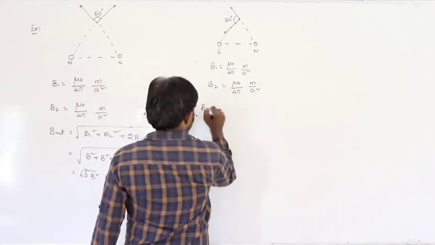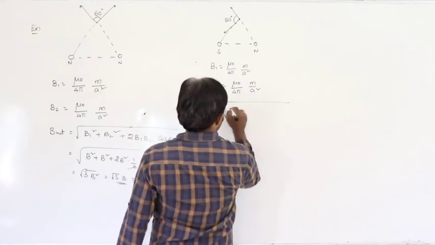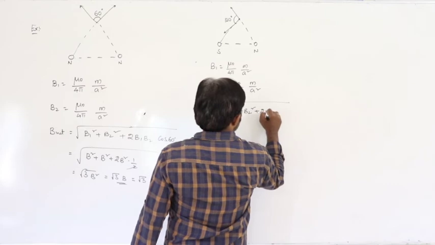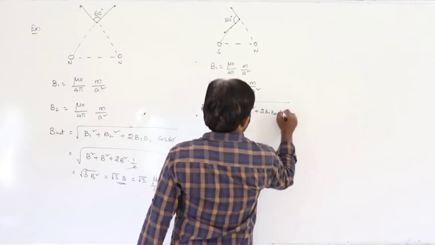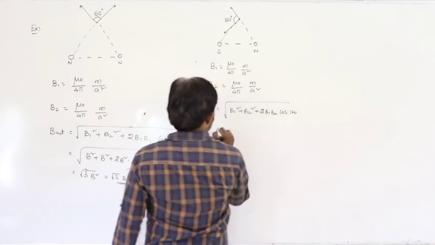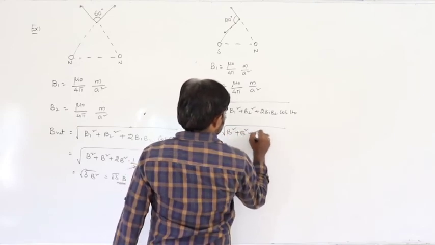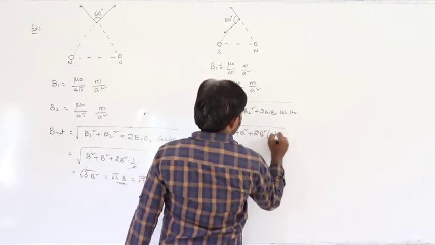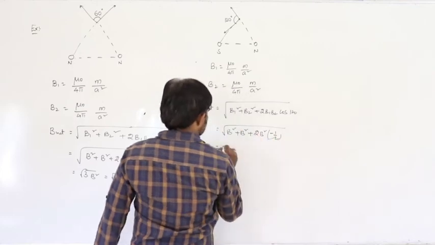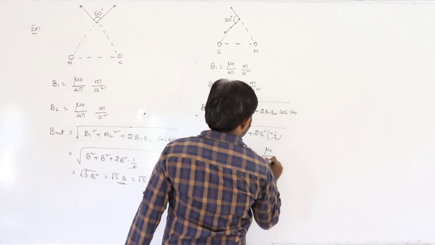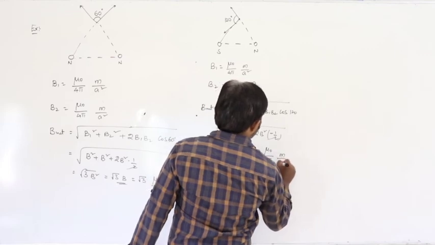So the net magnetic field is the square root of B1 square plus B2 square plus 2 B1 B2 cos 120. Since B1 equals B2, that is B square plus 2 B square cos 120, which is minus 1 by 2. So that is B square, so the net field equals B, that is mu naught by 4 pi m by a square.